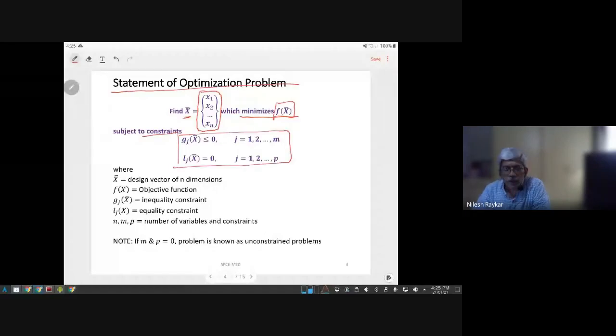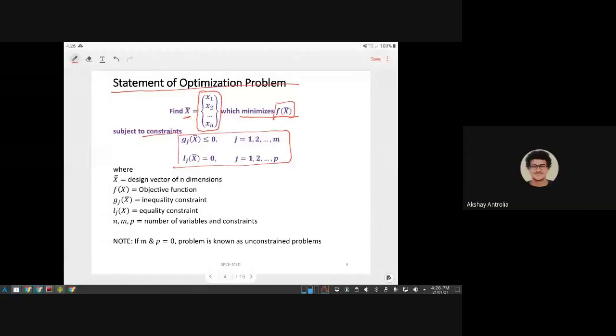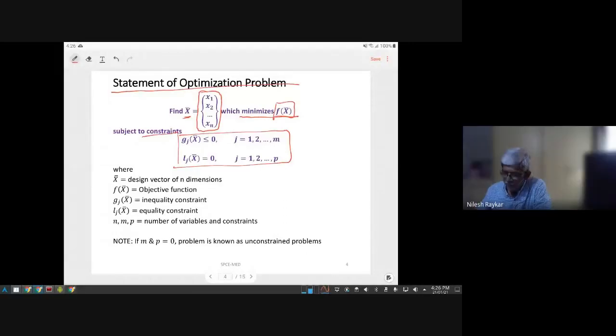So three boxes are drawn. We have to tell which is box number 1. Our box number 1 was the parameter which was our goal of optimization. So in this definition, which is the goal of optimization? Minimizing f of x bar. So this particular term is called the objective function. It is just terminology, nothing else.